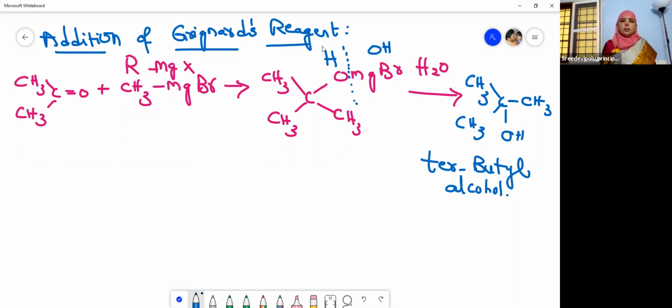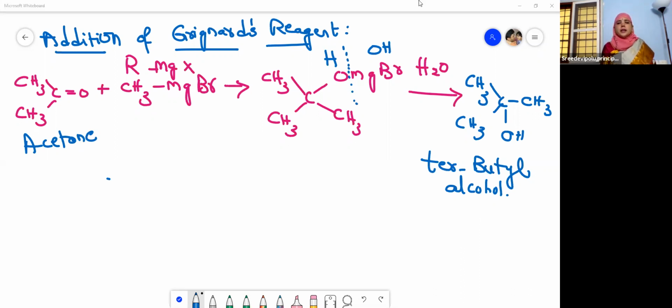So by this, you might have understood that when ketones react with Grignard's reagent, particularly, we are dealing with acetone, isn't it? Acetone reacts with Grignard's reagent and forms tertiary butyl alcohol, right? Tertiary butyl alcohol. So in our previous classes, we have learned that formaldehyde, when it reacts with Grignard's reagent, what does it form?